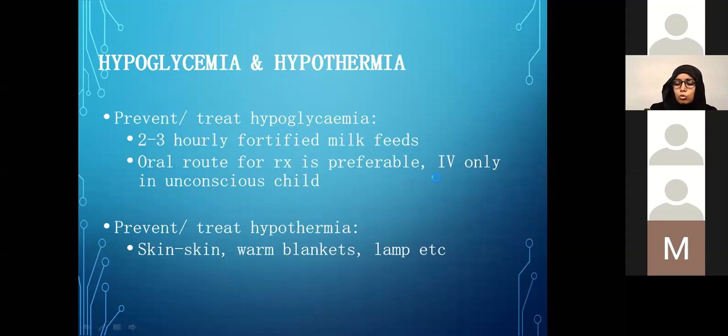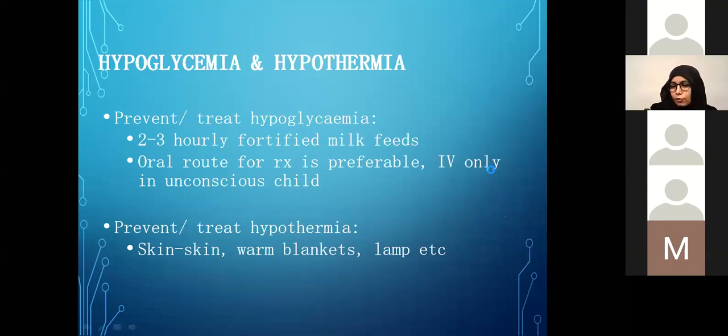IV is only used when the child is either in shock or unconscious, because remember their heart muscle is already very weak because of the PCM status, and they already have a higher blood volume. So if you give more blood volume to that weak pump, it won't be able to tolerate that high volume of blood and will go into failure.